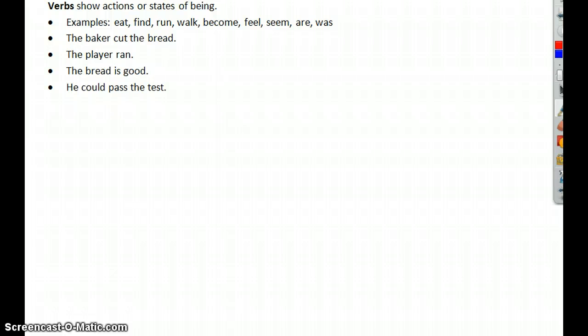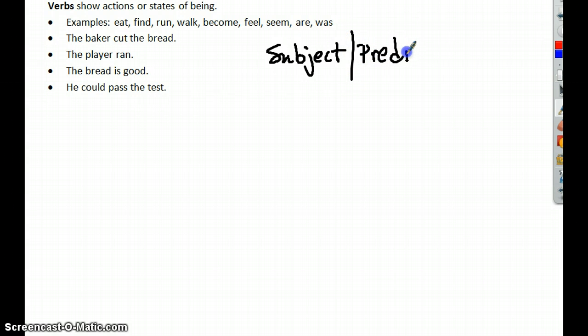It's impossible, okay? When we take a look at sentences, we say that every sentence has two ingredients. A subject, that's what the sentence is about. And if you recall from watching the nouns and pronouns video, you know that they both oftentimes operate as subjects. But then we also have, on the other half of a sentence, the predicate. That is, what about the subject? And the predicate always starts with the verb.